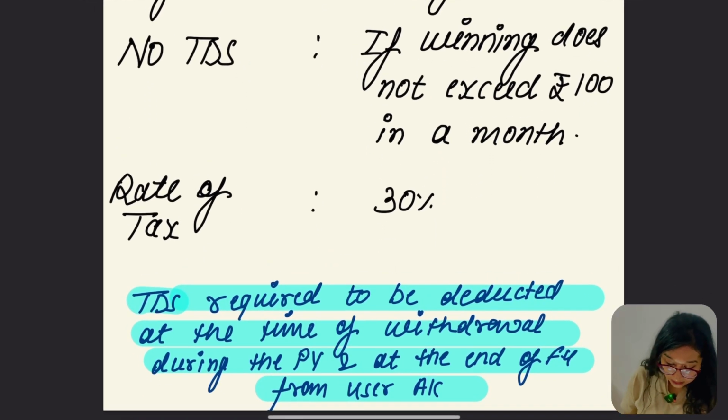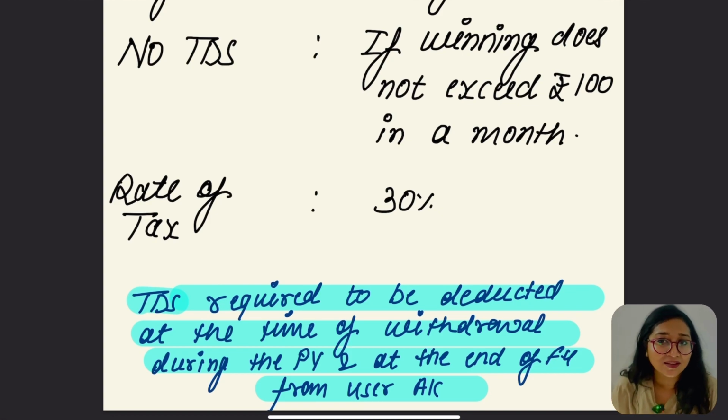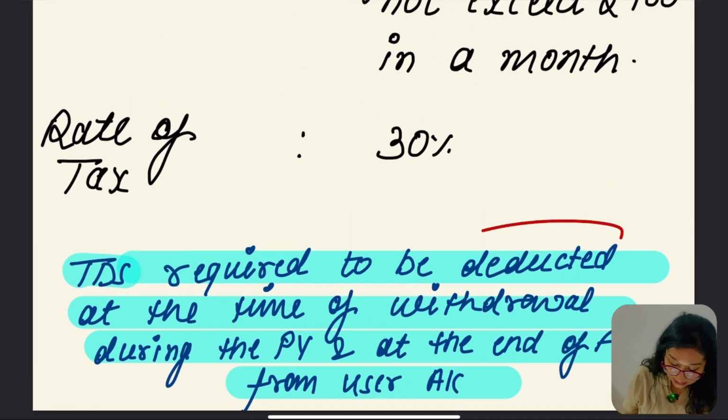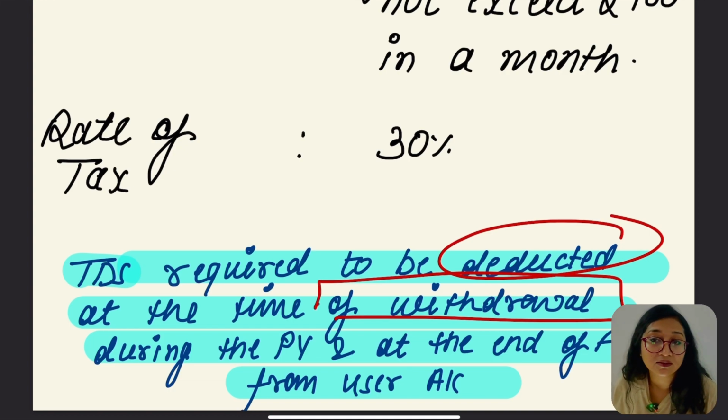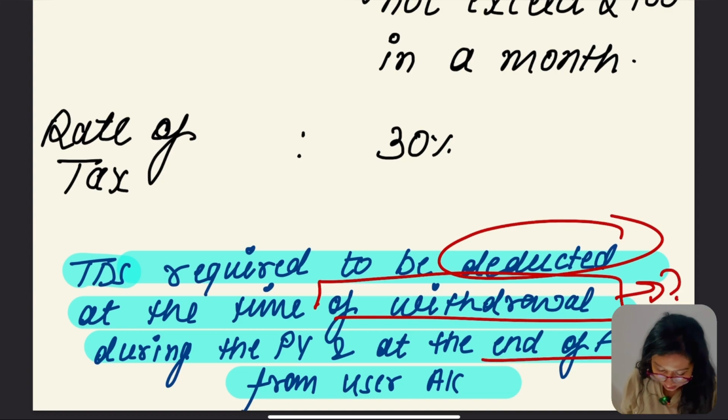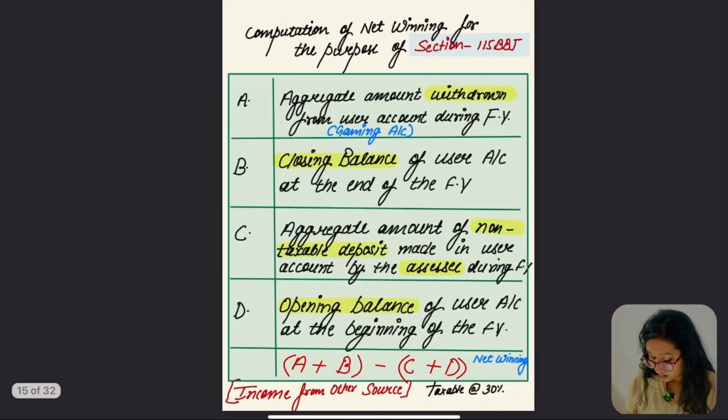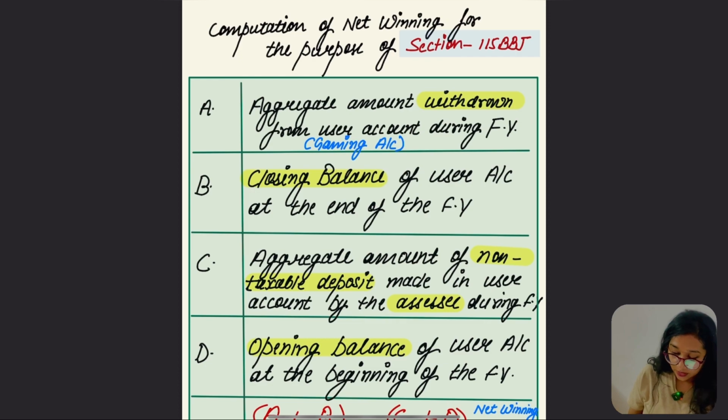But the question comes here: when is TDS actually deducted in the case of online gaming? TDS is required to be deducted at the time of withdrawal, and at the end of the financial year. First of all, we have to know the meaning of withdrawal here. So we have to understand these two terms. Okay, so let's go for it.